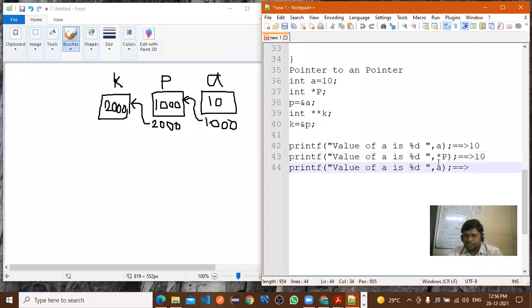Now all of you pay attention. So here, the value of double star K. Now what is the value of double pointer K? 2000. We are printing the value 1000.